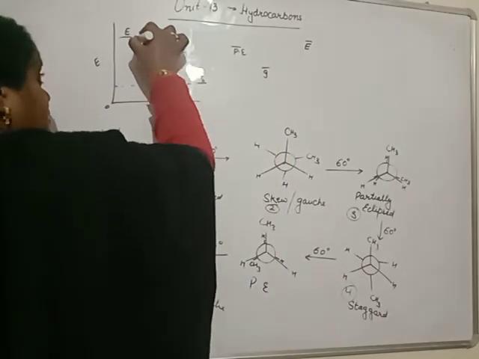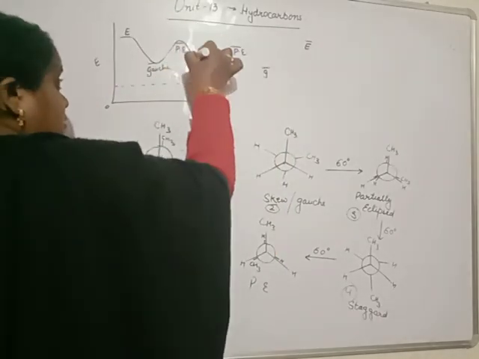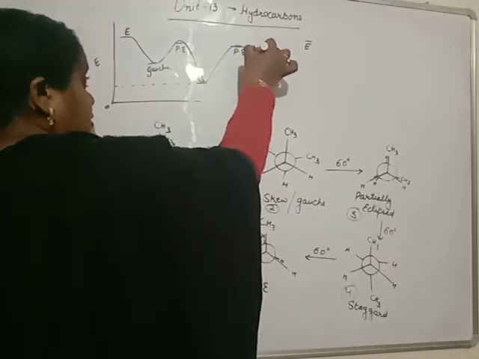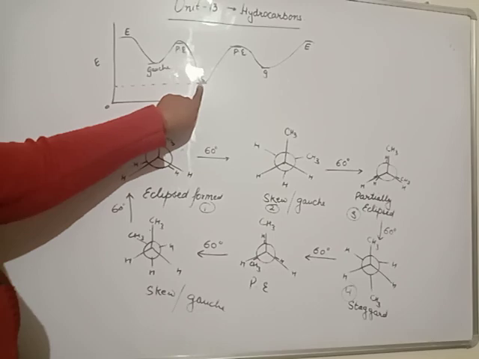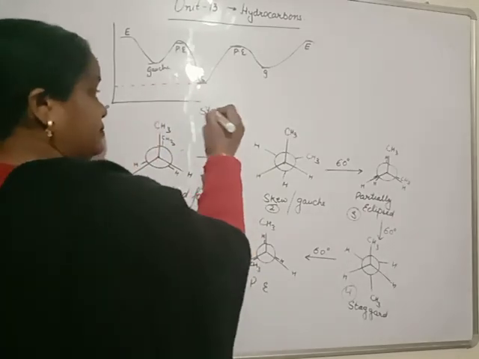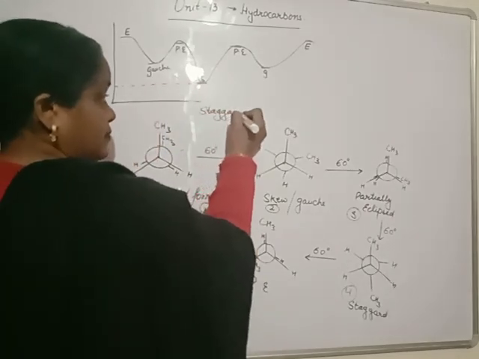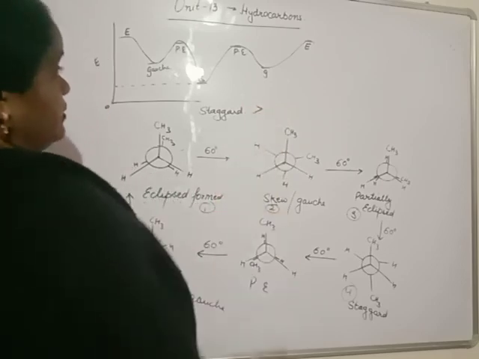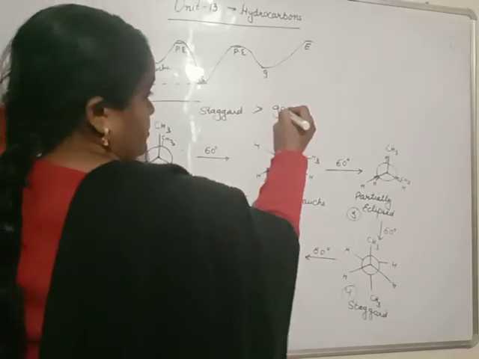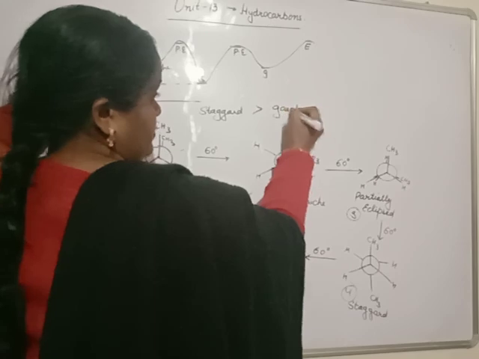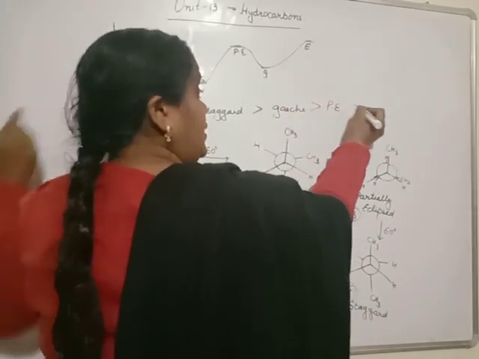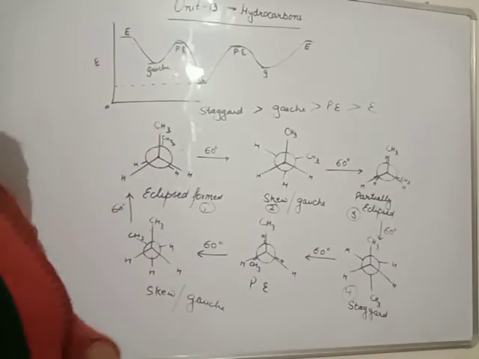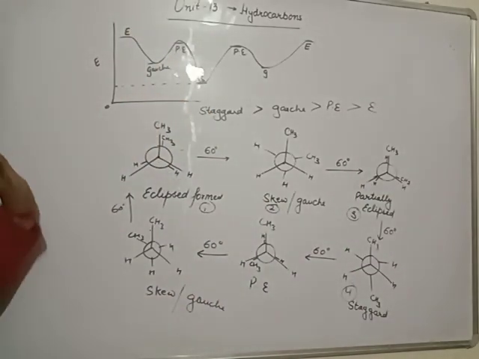You will join the points. Least energy, more stable. That means staggered is more stable than gauche. Then partially eclipsed and fully eclipsed is least stable. This is all about the conformational isomers.